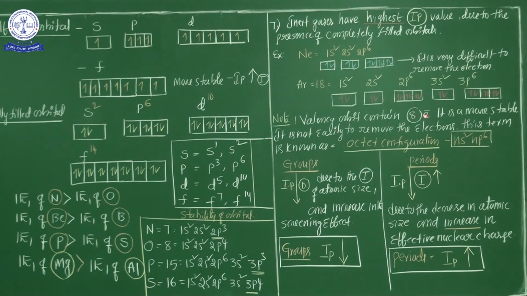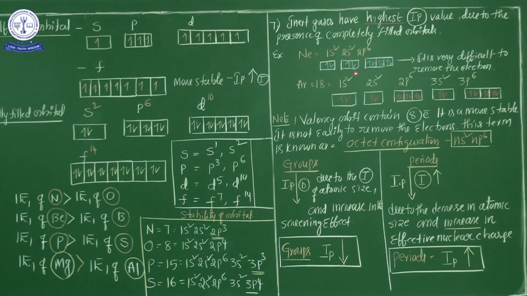So if the valency orbit contains 8 electrons, it is more stable. It is not easy to remove the electron. This is known as the octet configuration. If any atom has 8 electrons in the valency orbit, that is called octet configuration. From an element showing octet configuration, removing electrons is very difficult, and a huge quantity of energy must be given.